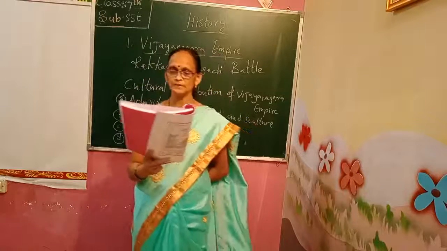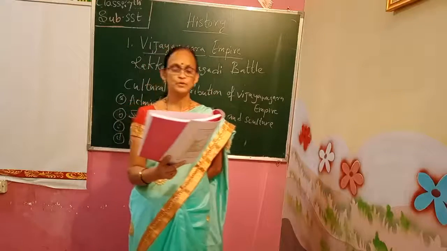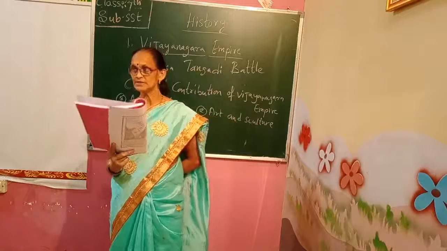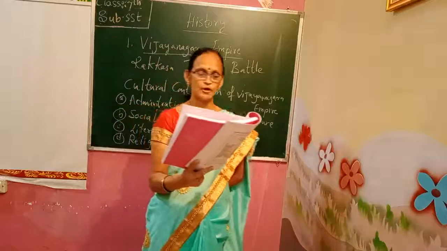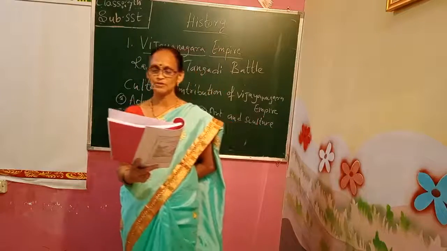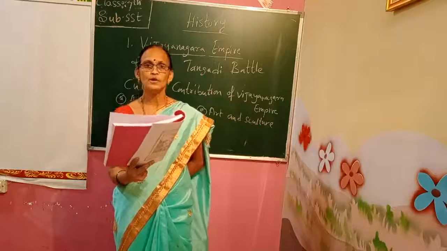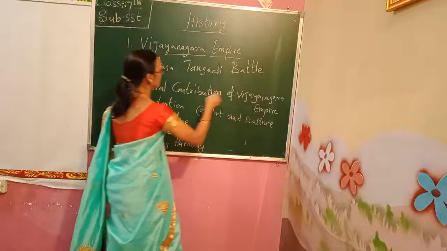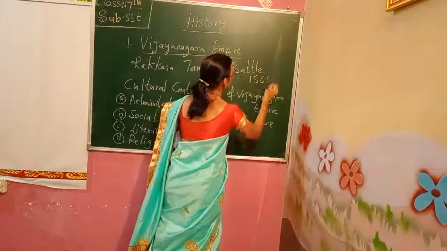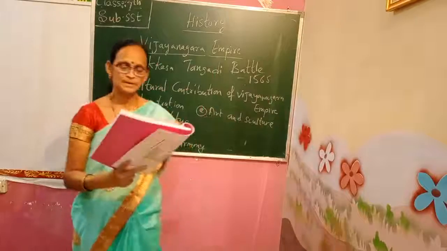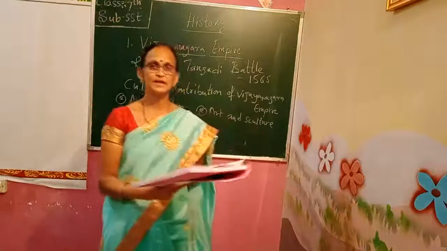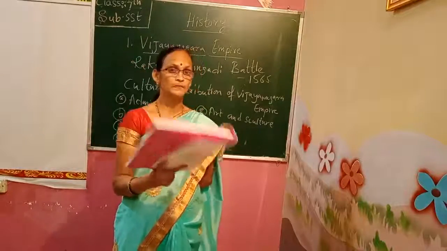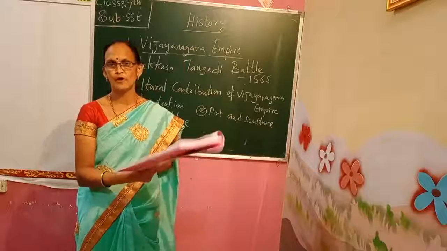They had political differences between them, but to defeat Vijayanagara, they united. On 23rd January 1565, the Rakkasa Tangadi war began between the united army of the sultans and the army of Vijayanagara. This war began in 1565 AD between the Vijayanagara Empire and the sultans. All the sultans together formed one army, and the Vijayanagara king formed one army.